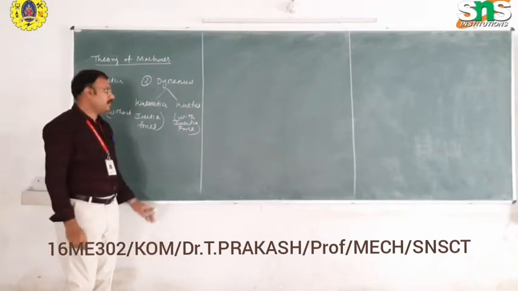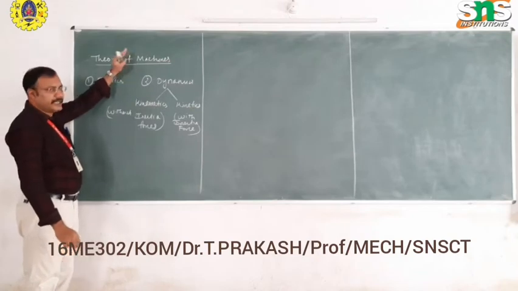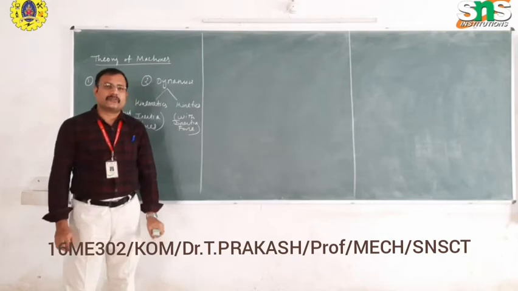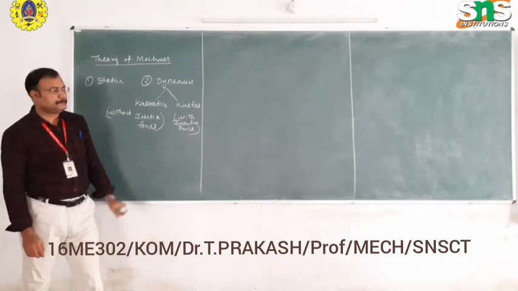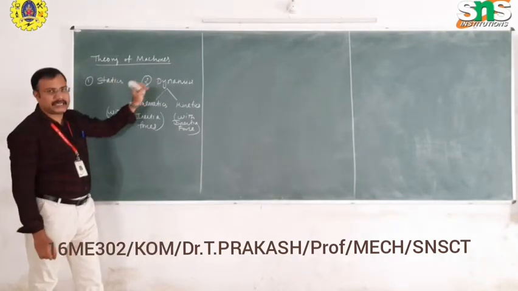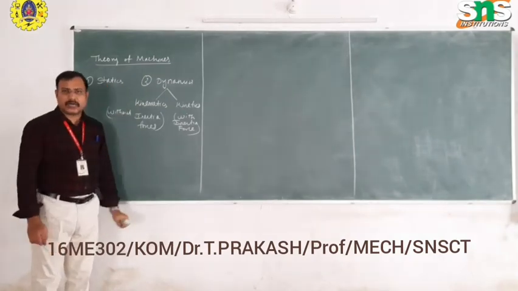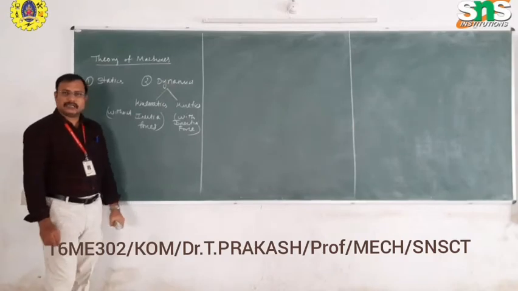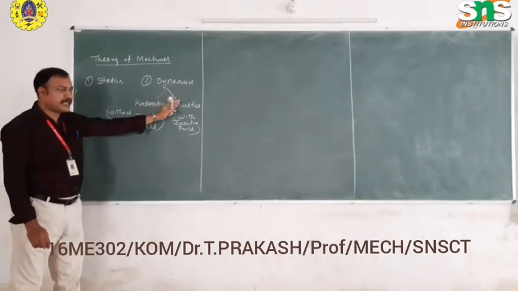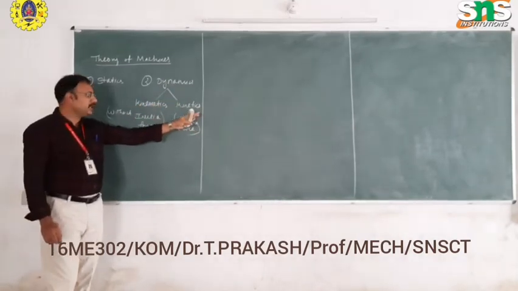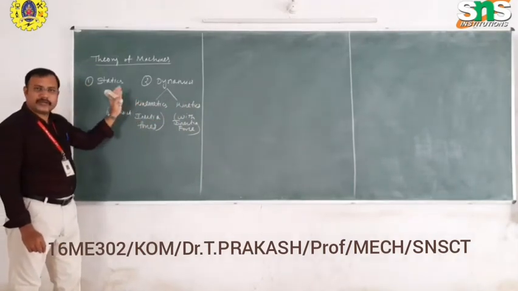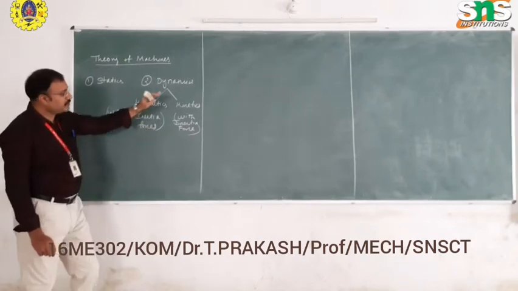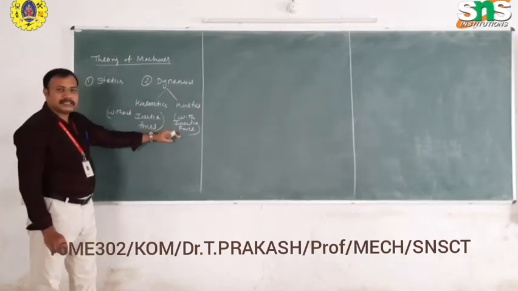Once again I repeat, theory of machines is a science which deals with the relative motion of the body and the forces acting on them. Then there are two types: statics and dynamics. Statics deals with the body under rest condition. Dynamics deals with the body under motion. In that there are two classifications: kinematics and kinetics. Kinematics is where you study the body under motion without considering the forces acting on them, and kinetics is with the inertia force acting on them.